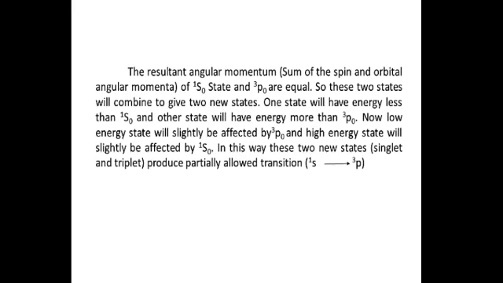Now, low energy state will slightly be affected by 3P0 and high energy state will slightly be affected by 1S0. In this way, these two new states produce partially allowed transition, that is 1S to 3P.